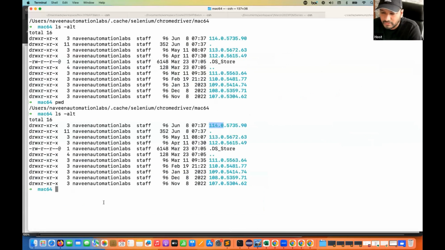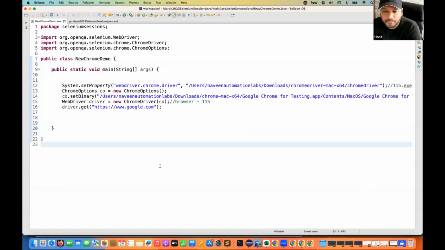Earlier it was just downloading this particular 115 version, and a folder for 115 will be created. Inside that, you will see chromedriver.exe as well as the automated test Chrome browser.exe, you will get it at the same place. After that, you again no need to set System.setProperty and all those things. So that will be the solution. Maybe in the next couple of days, it will be available. Nice. So I hope you get it now.